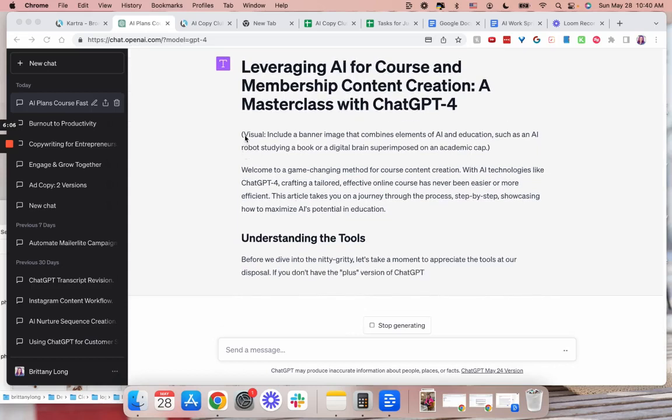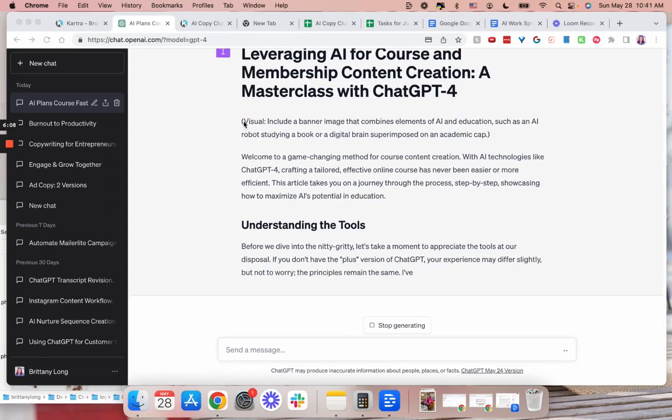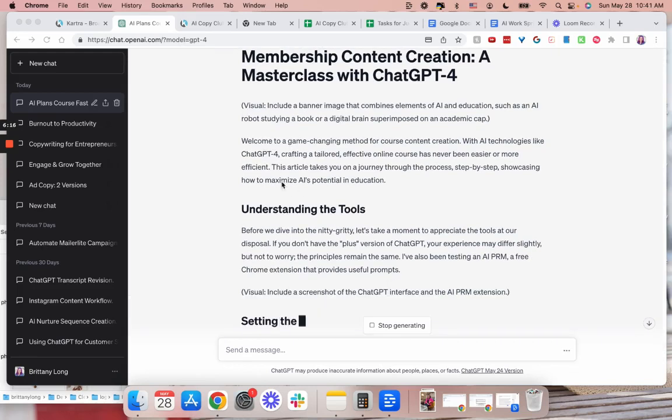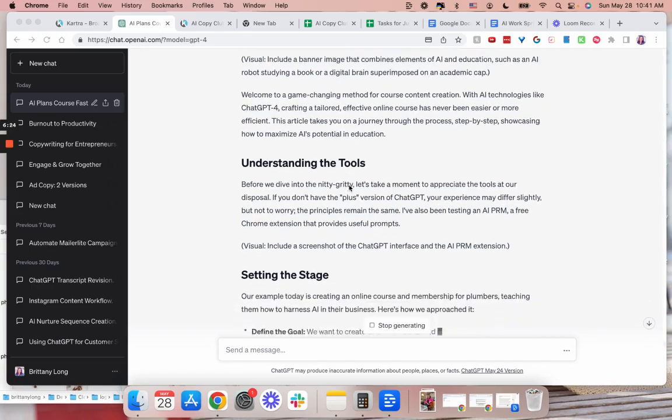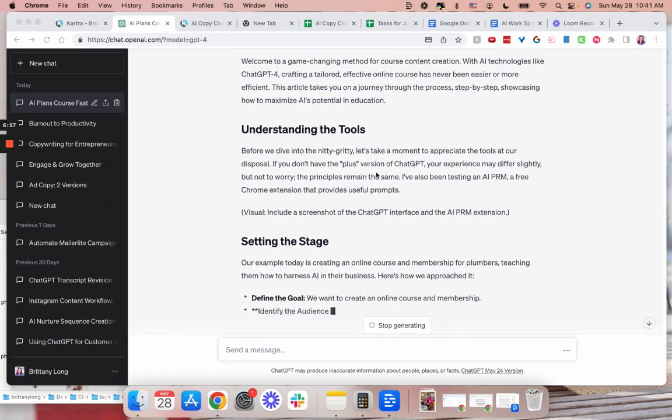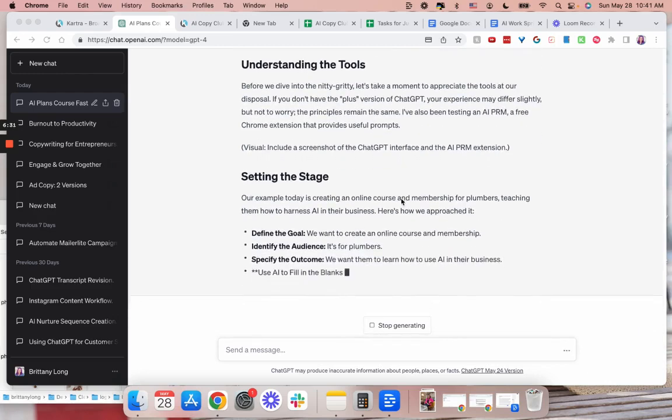I noticed that when I asked it to put the visuals in brackets, it put them in parentheses instead, which is fine. I do see that it's expanded a little bit. I wouldn't say game-changing method just because it's overused. Okay, so I like this so far.